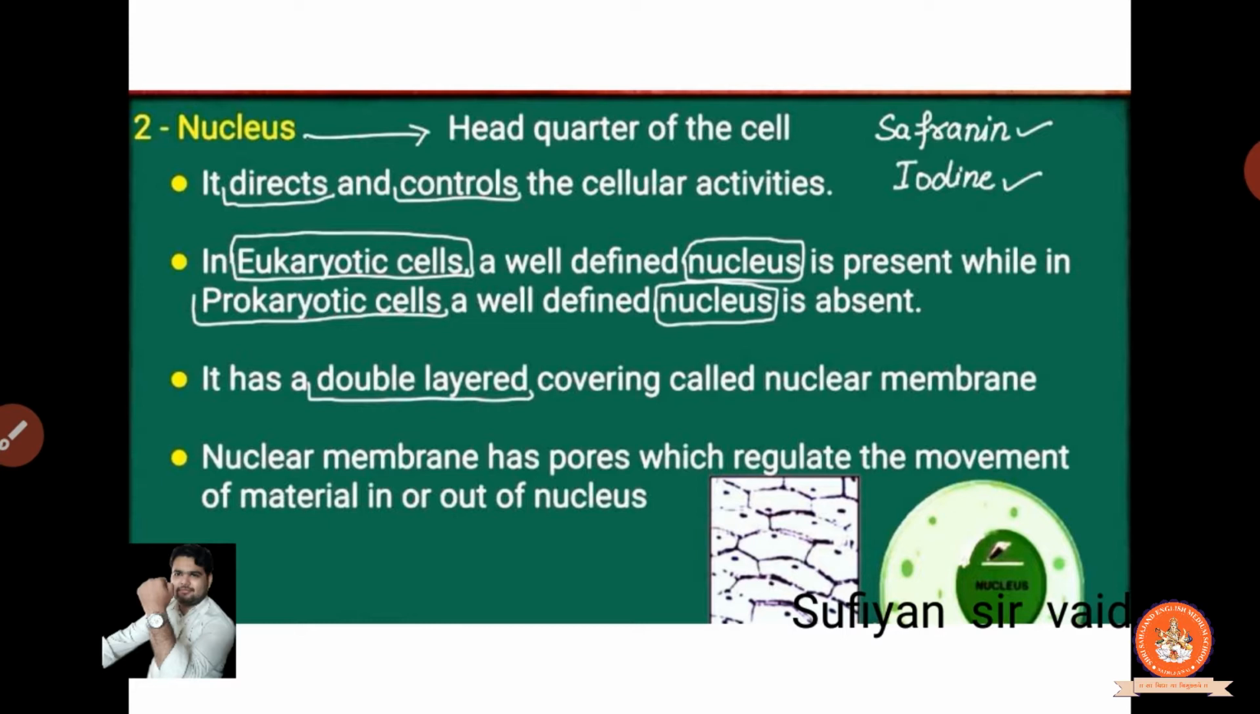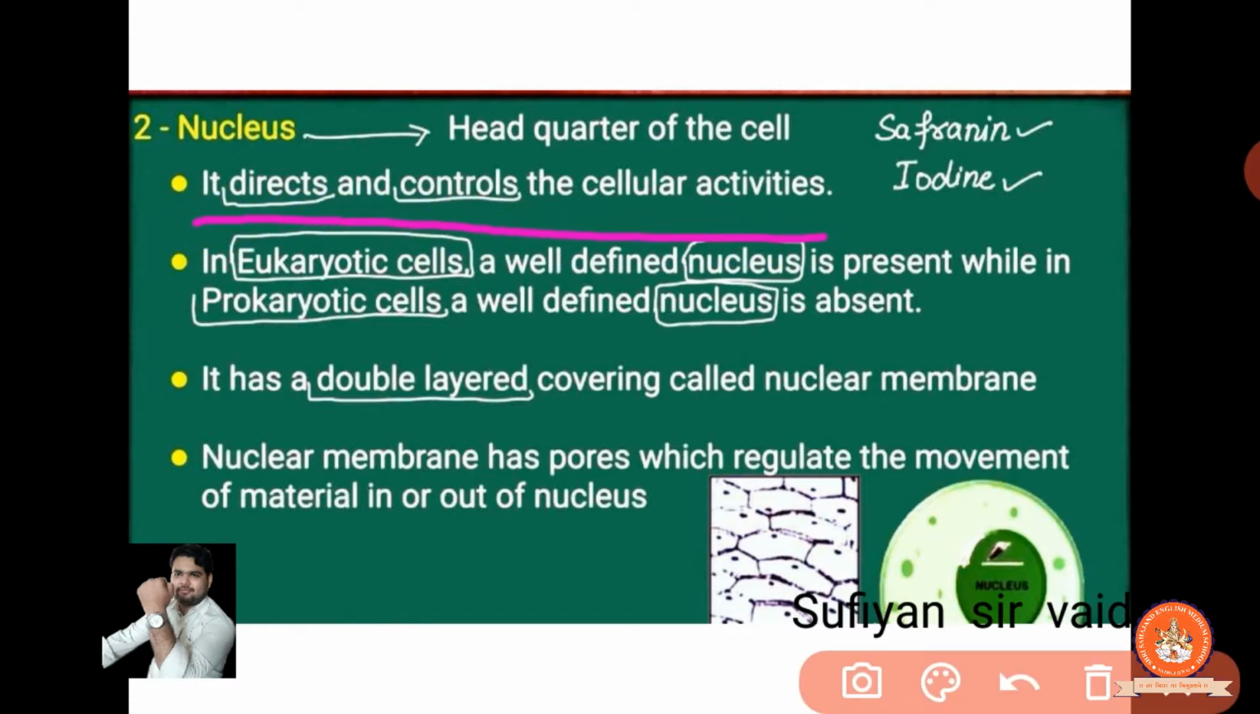Clear? So now what is the nucleus? It directs and controls the cellular activity. All the activities done by a particular cell are directly controlled by the nucleus. Clear? In a eukaryotic cell, a well-defined nucleus is present, while in a prokaryotic cell a well-defined nucleus is absent.